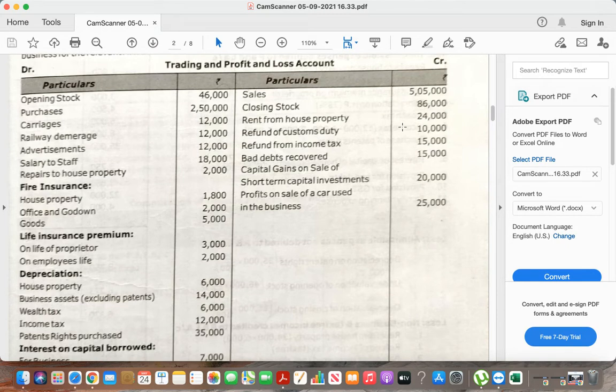Next, fire insurance. Underline below: house property 1,800, office and godown 2,000, goods 5,000.